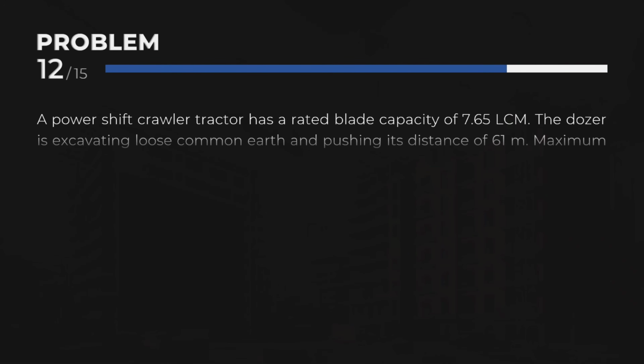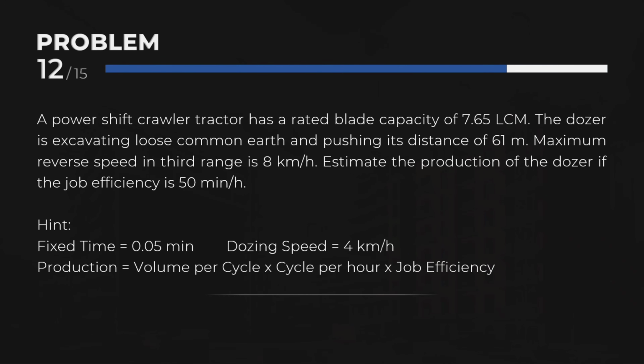Problem 12. A power shift crawler tractor has a rated blade capacity of 7.65 LCM. The dozer is excavating loose common earth and pushing its distance of 61 meters. Maximum reverse speed in third range is 8 km per hour. Estimate the production of the dozer if the job efficiency is 50 minutes per hour.